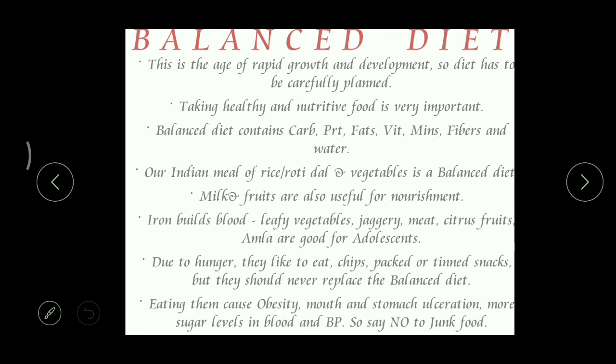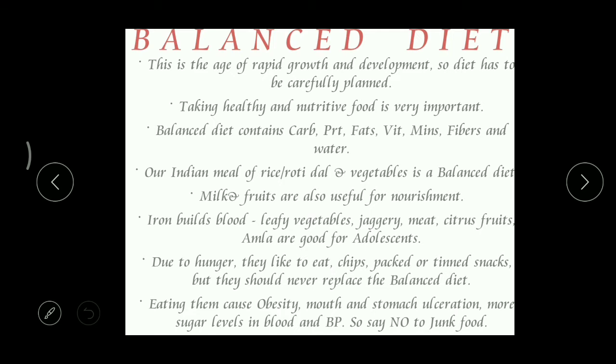But don't think that a balanced diet means only that thali and that a balanced diet is very, very costly. Whenever we have awareness, we know how to prepare a balanced diet with simple items. Also, we can make our normal food a balanced diet.